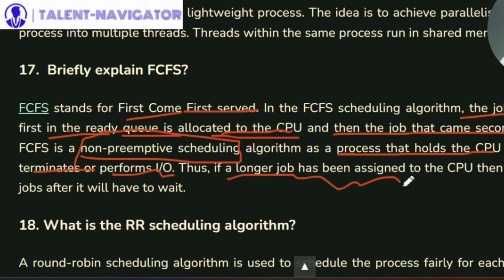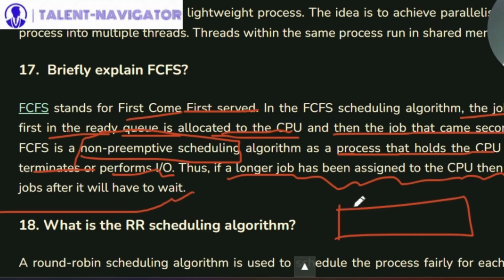Thus, if a longer job has been assigned to the CPU, then many shorter jobs after it will have to wait, because we cannot take out the longer job until it completes or terminates or performs IO.